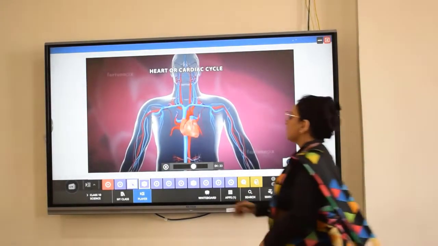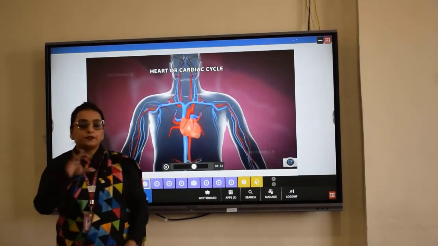Cardiac cycle. So students, all these valves, what are the 4 types of